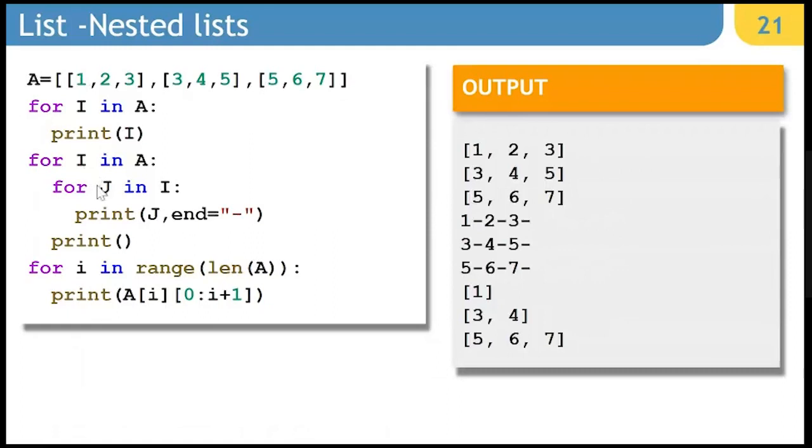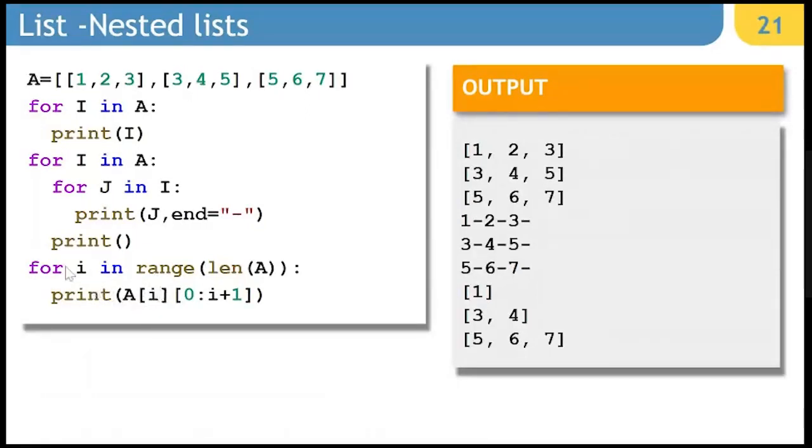So for i in a will extract 1, 2, 3 together, 3, 4, 5 together, and 5, 6, 7 together. When we say for j in i from the sub list, the nested list, it is going to extract 1, 2, and 3, then 3, 4, 5, and 5, 6, 7. In the same way, if you want to extract it with the help of slicing, you can do it this way also.